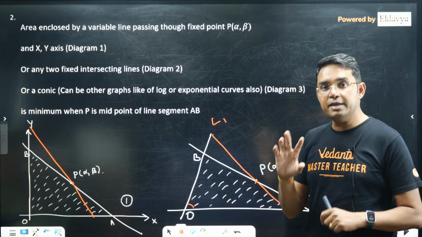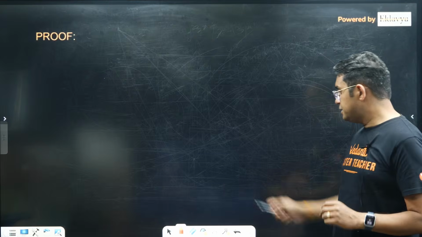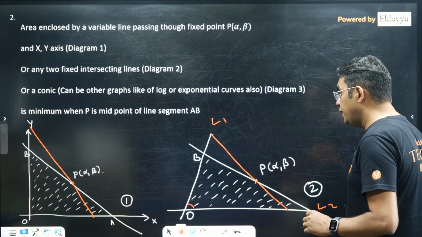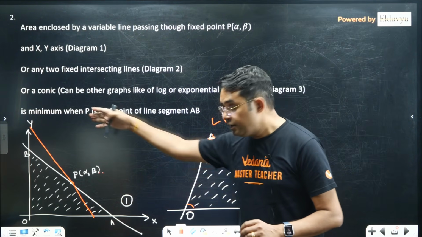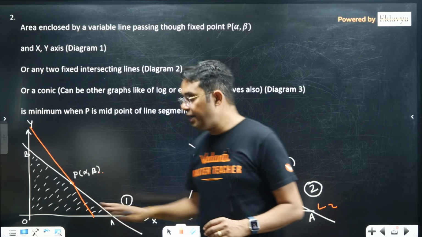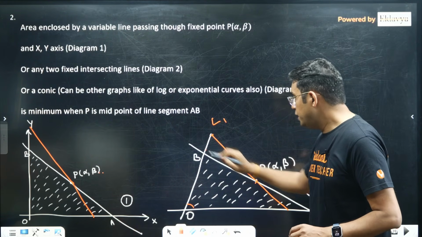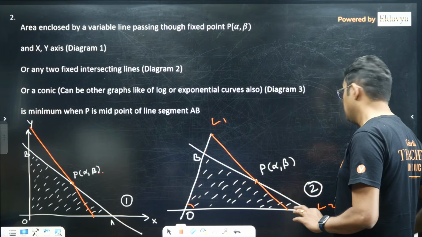So the minimum thing is actually connected with the midpoint. Here also you can see C was the midpoint of A and B. Here also this variable line will give you the minimum area bounded with this variable line and the two axes, or two lines, when P is the midpoint of the intersection of this variable line with these two given lines.